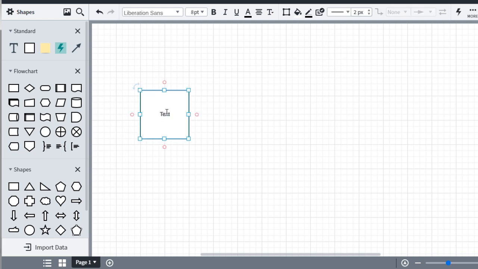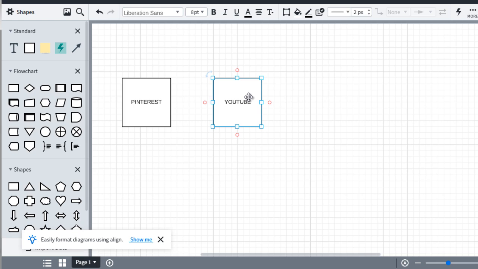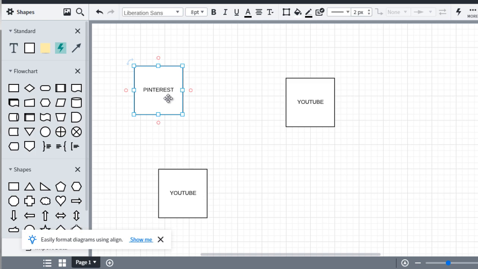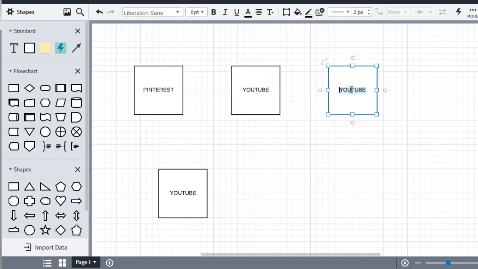So we have YouTube. So I'm going to type that up. At the moment, what I recommend that you do is just type up every single social platform that you're going to use. So we've got YouTube, we have Pinterest. Actually in our plan, we have Pinterest first, we got YouTube next as kind of the majority or the main pieces of the puzzle. So we got Pinterest, we have YouTube, we've got Instagram. And then we have Facebook. We've got Twitter.